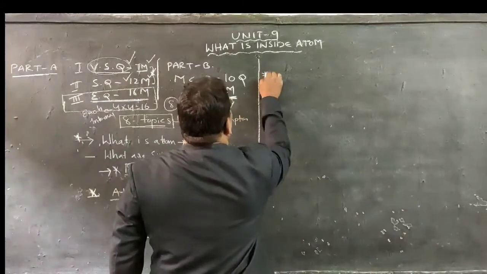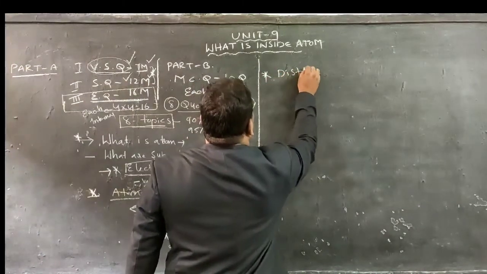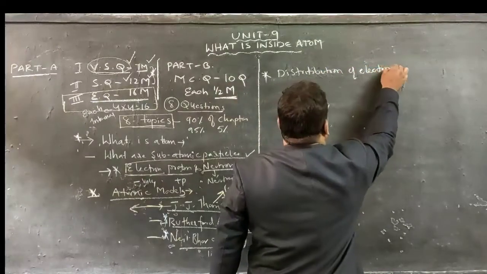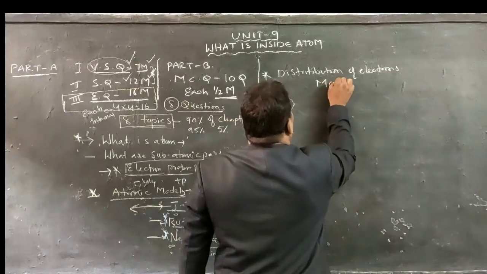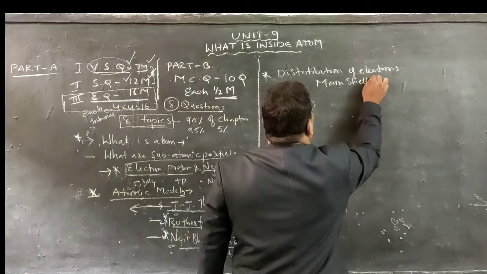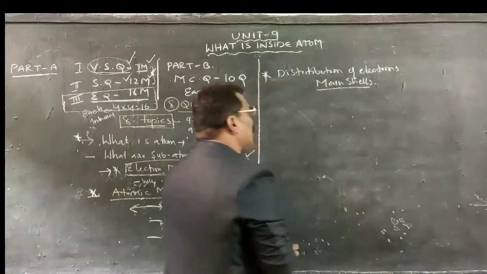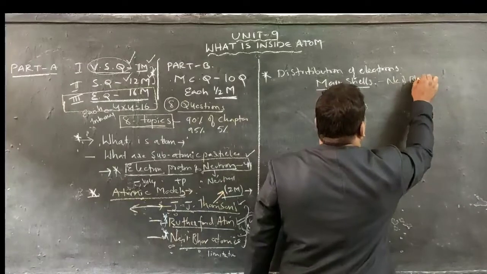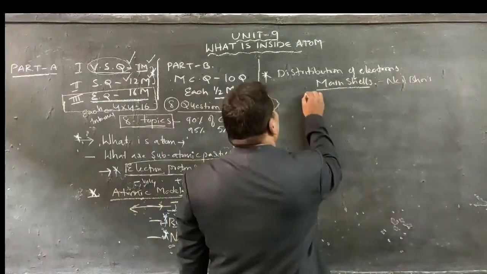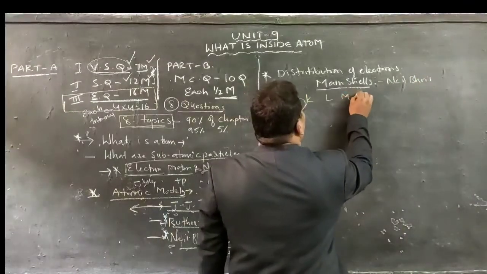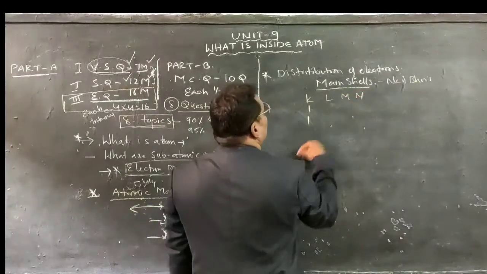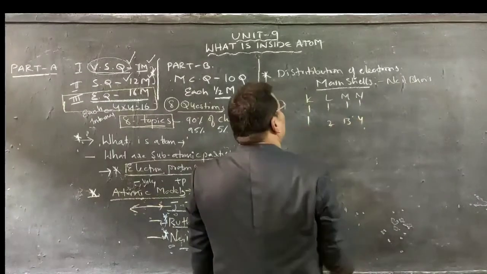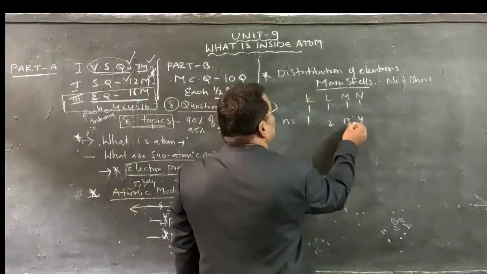Next one is what? Third subtopic is distribution of electrons in main shells. How electrons can be distributed in main shells? This main shell concept was discovered by whom? Niels Bohr discovered this one in the form of shells K, L, M, N. K means n equals 1, L means n equals 2, M means n equals 3, N means n equals 4.